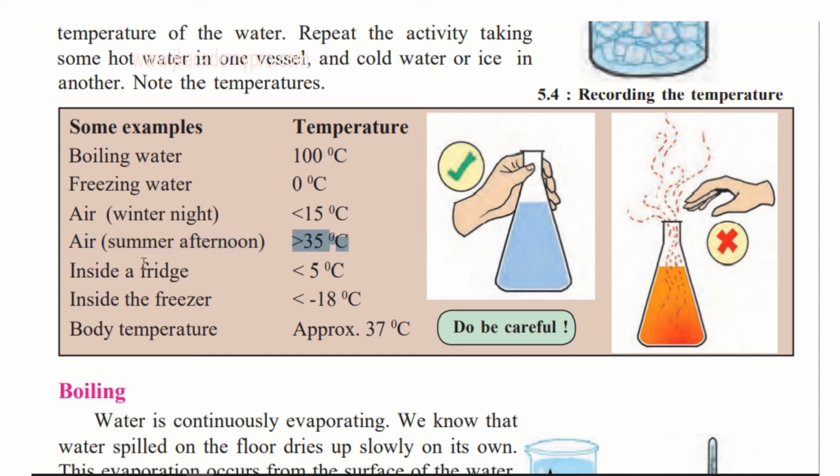Now all this depends on where you are staying. I'm talking about the air, not about the water. Water will boil at 100 degrees and freeze at 0 degrees, but what about the air? The temperature of air will differ at different places. And now inside the fridge, if you measure the temperature, it will always be less than 5 degrees Celsius, and